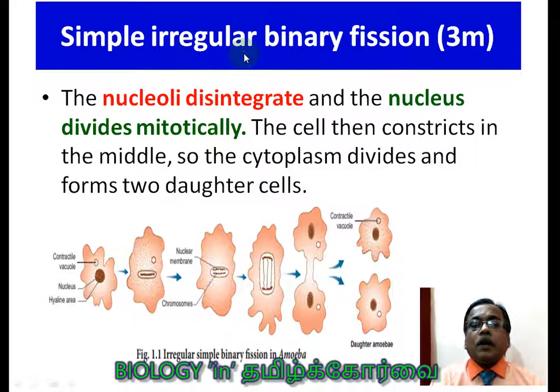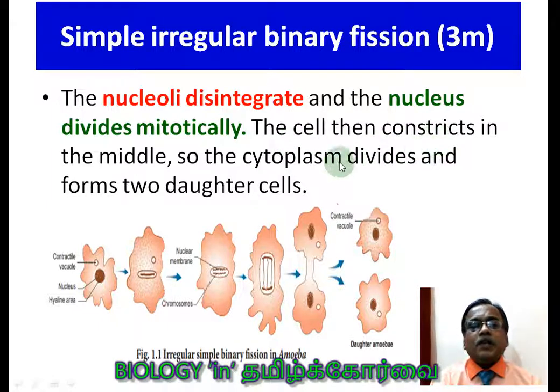In simple irregular binary fission, the nucleoli disintegrate. So this is one of the relevant points, I feel. Nucleoli disintegrate and the nucleus divides mitotically. You see the spindle fibers, and the chromosomes moving towards the poles. So it is dividing mitotically. Here one question can be asked, 1 mark: what is the method? Mitosis, amitosis, meiosis. Likewise, the question can be created.